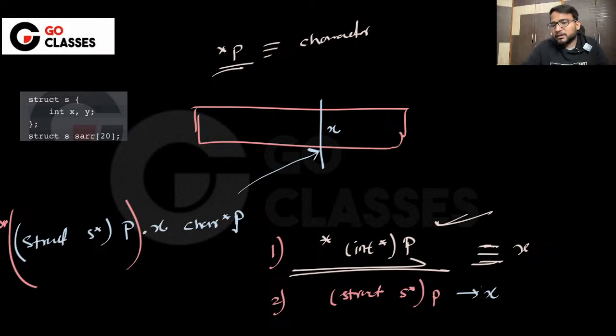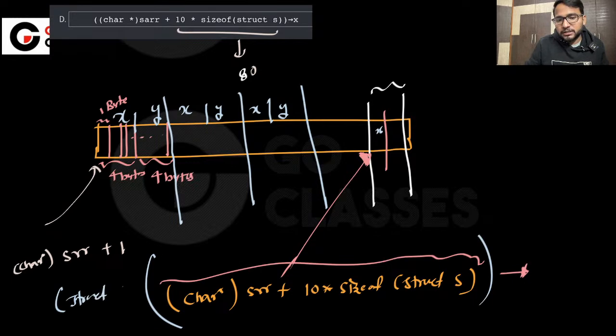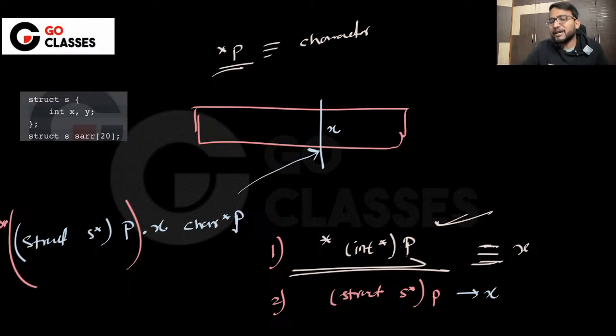I mean, this arrow operator is just a shorthand, right? So this option d is wrong because that's the character type pointer which is pointing here, and you want to access some integer, so you cannot use the arrow operator. If you really want to use the arrow operator, you have to convert this whole thing to a struct type pointer, struct s, and then you can use the arrow operator. This is one of the options. Or you can skip the arrow operator, convert that to an integer pointer, and then dereference it. That is the same as x. That's what you can learn from this question.